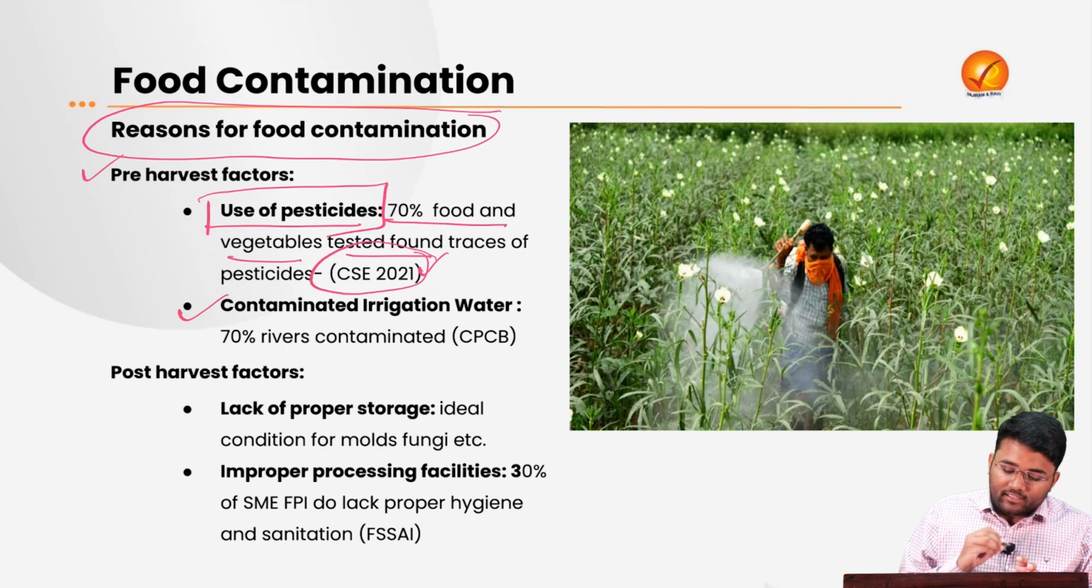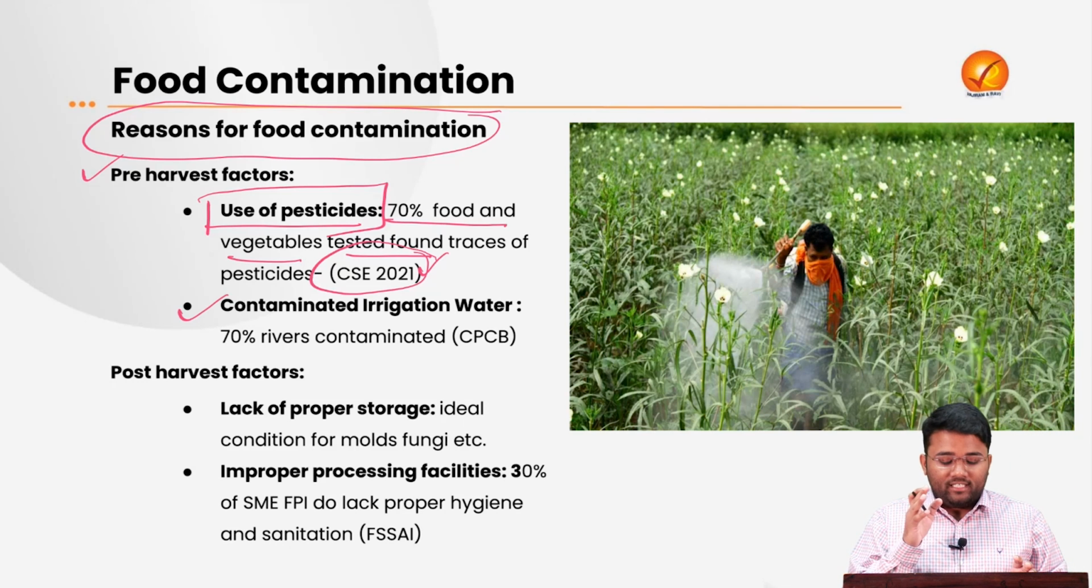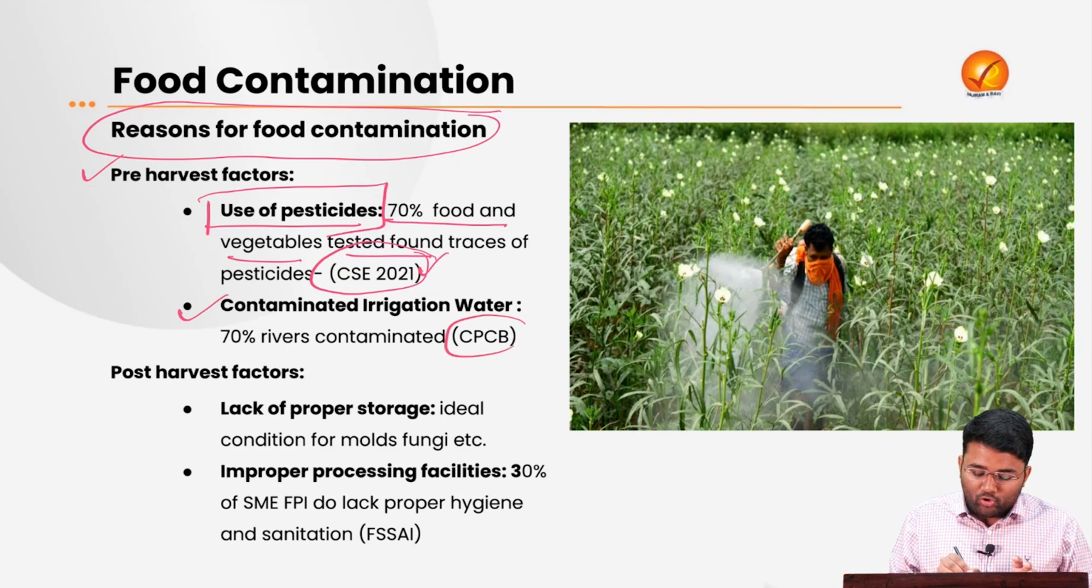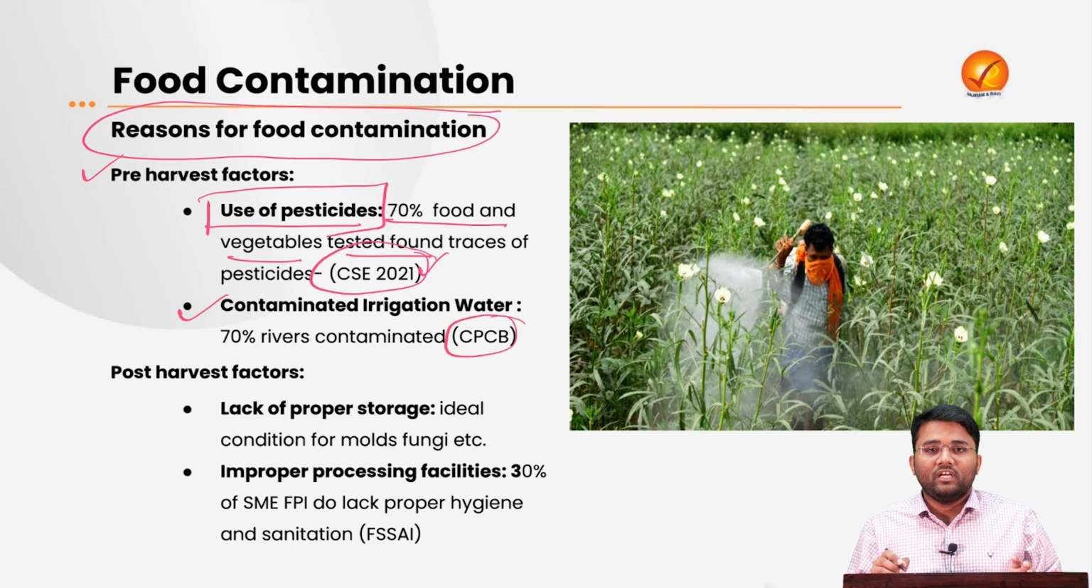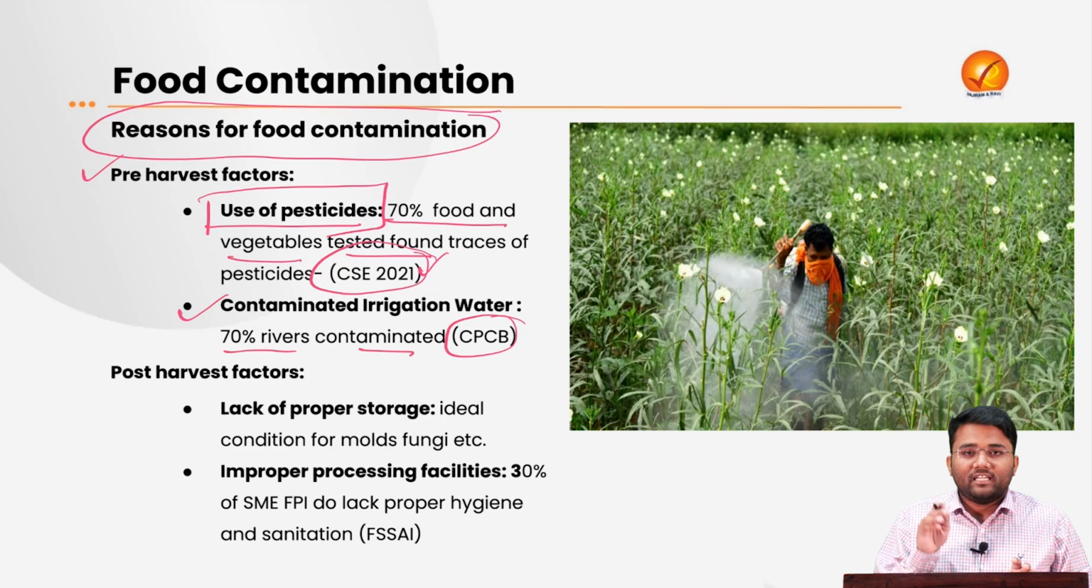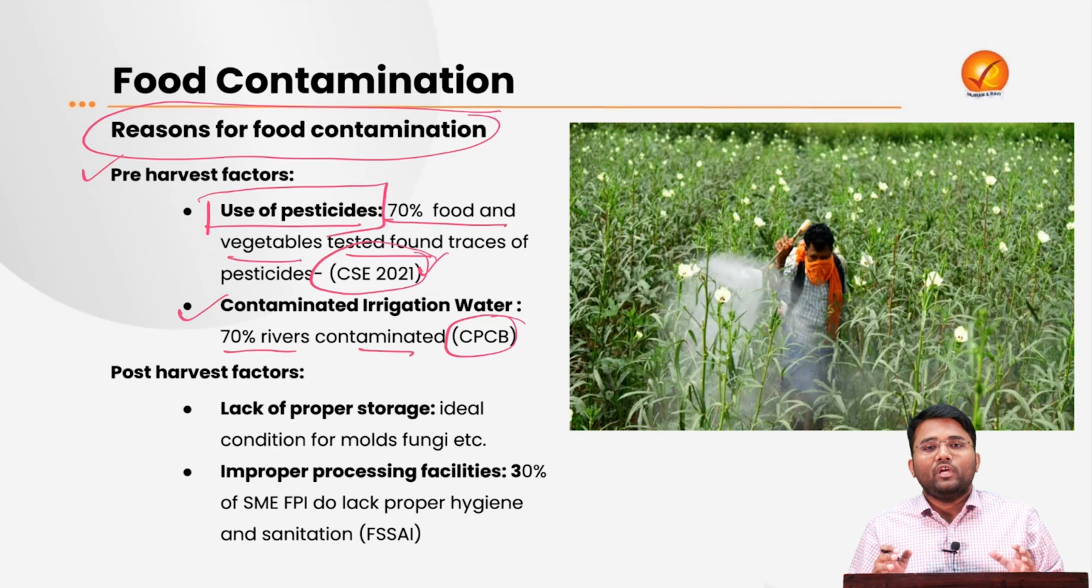Then the use of contaminated irrigation water. According to a report by the Central Pollution Control Board, 70% of rivers in India are contaminated. If you have travelled across the Yamuna river in Delhi, either by road or by railway or by metro, you will see a lot of vegetables being grown on the banks of the river Yamuna. What is the source of irrigation for those vegetables? It is the same Yamuna river, which is at a very high pollution level.